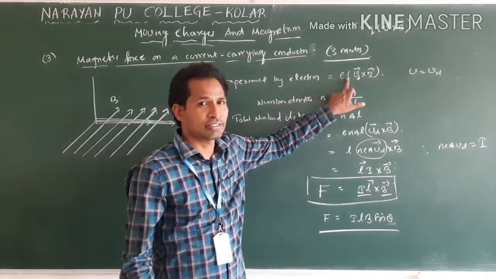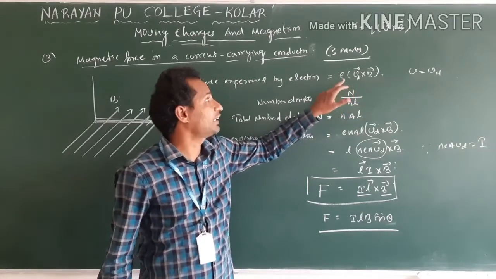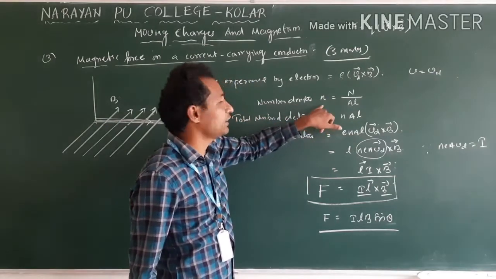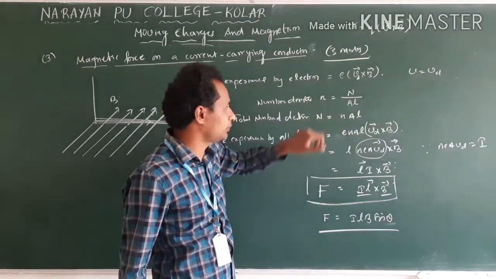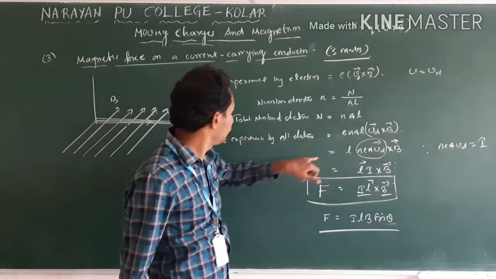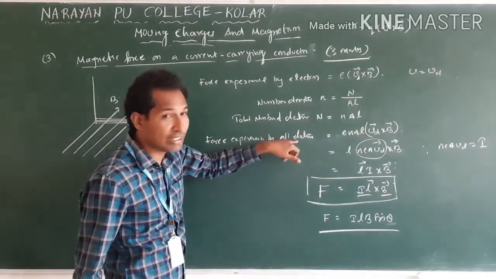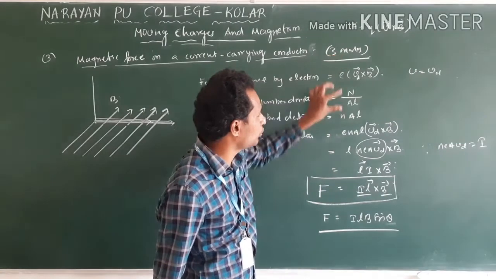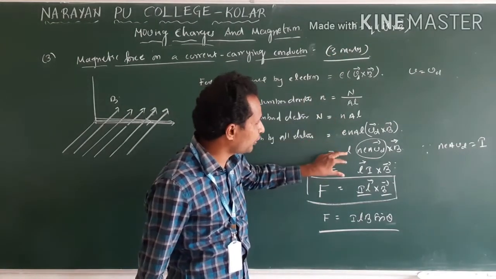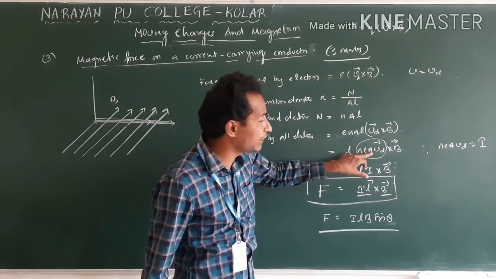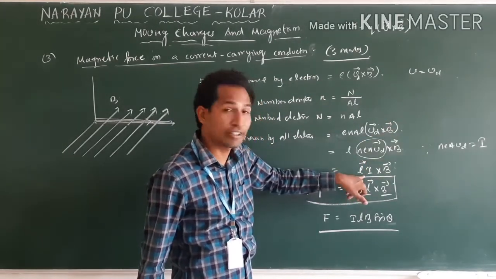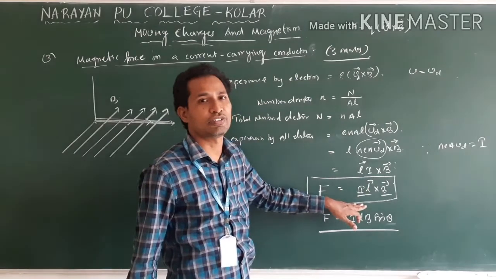First we have seen force experienced by the single electron according to the first concept, and then we calculated the number of electrons in the conductor, and the total force experienced by all electrons is single electron force into all electrons. From this we moved inside nEAVd. We already derived, that is current I. Current I we wrote. So we got the equation. Clear now?